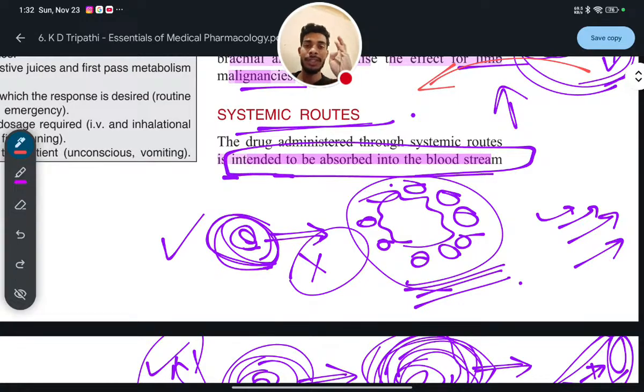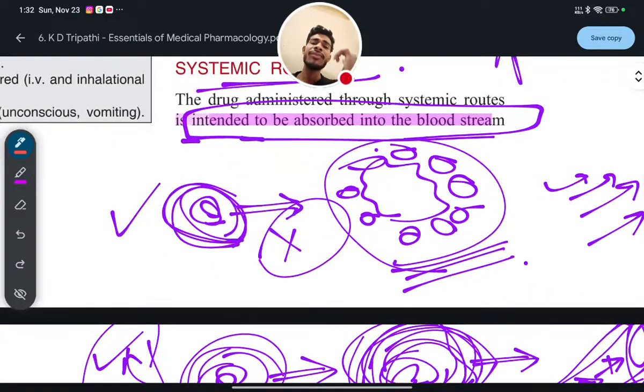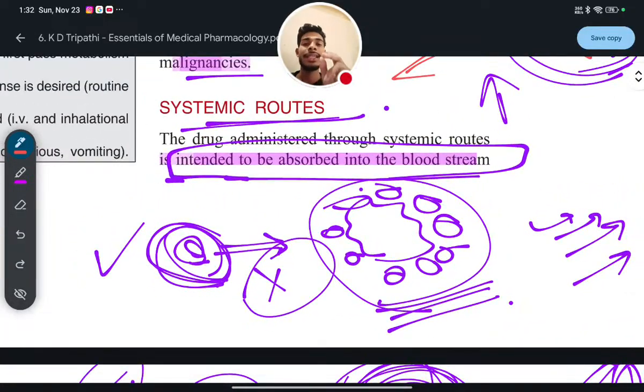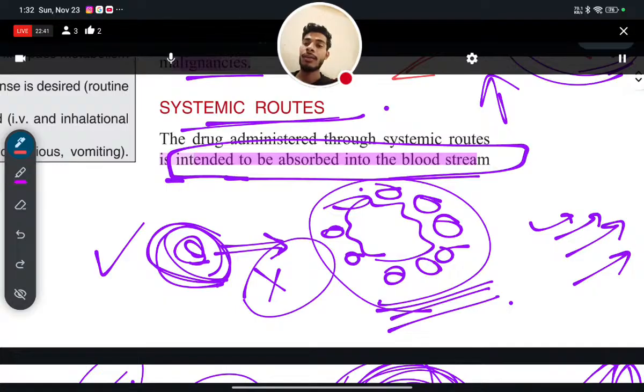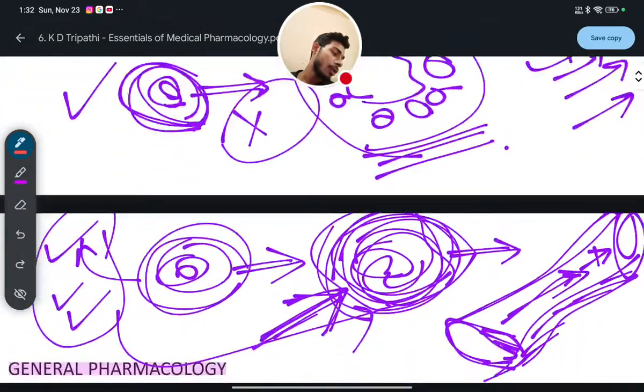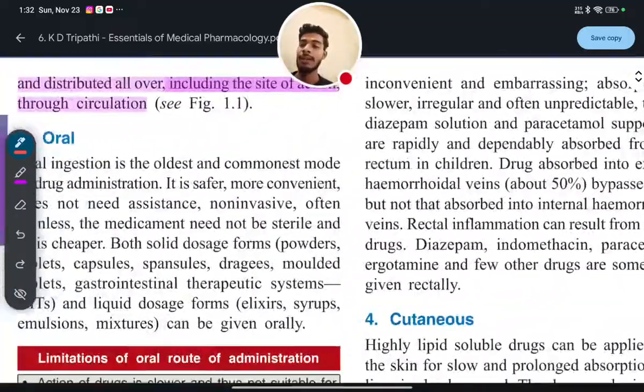So what are the systemic routes? In that case, you will see through oral route, through parenteral, and other injection, and intramuscular, intravenous, and all these come under parenteral. Now I will tell you. So in that case, ultimately the drug is supplied to the specific or desired area or supplied to the site of action through the circulatory system or bloodstream. Okay, now we will see.